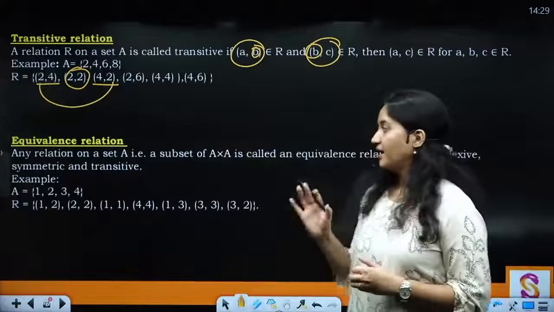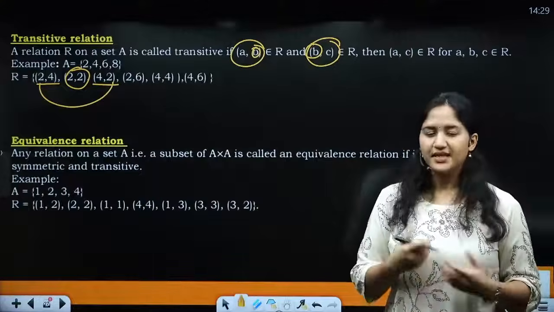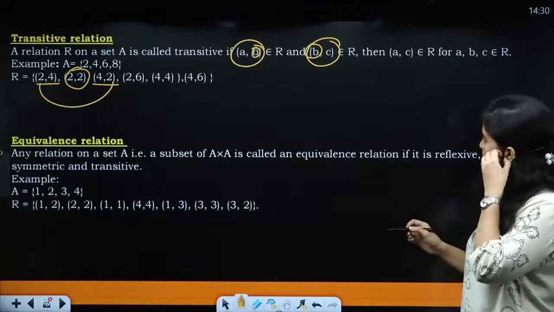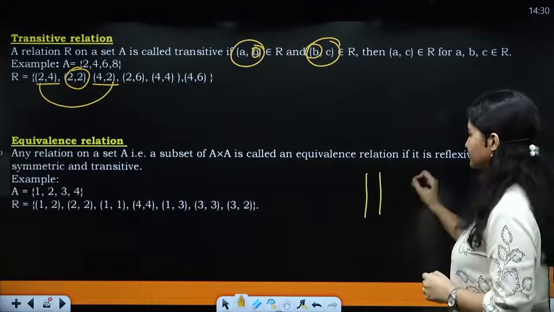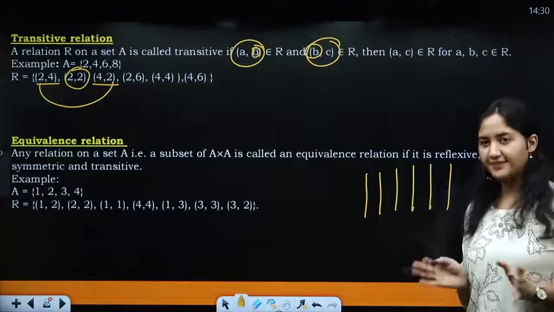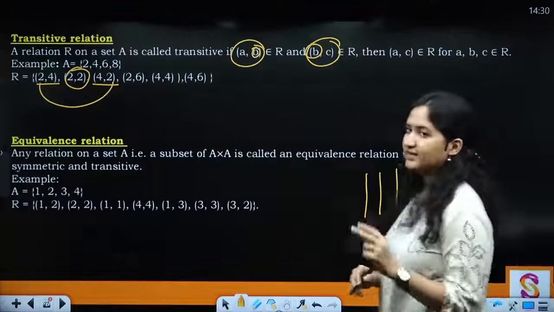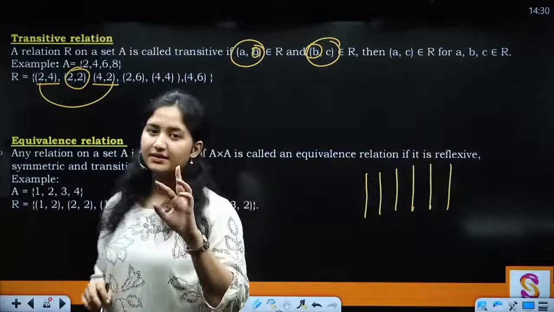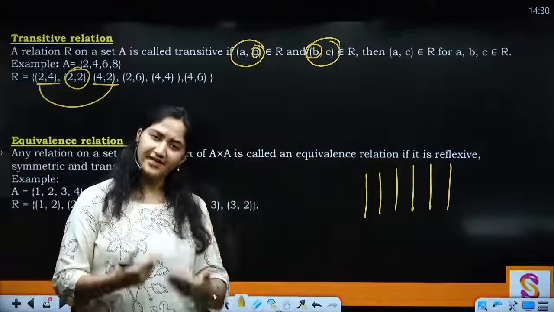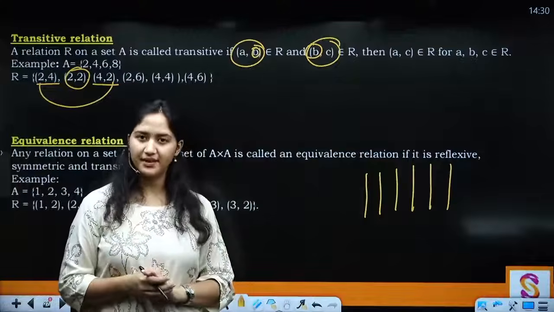Clear? Equivalence relation. एक popular example can be, let's say, parallel lines. ठीक है? Now every line is parallel to itself, right?